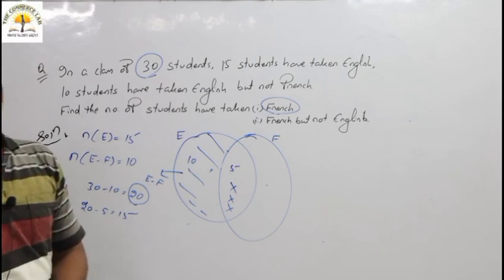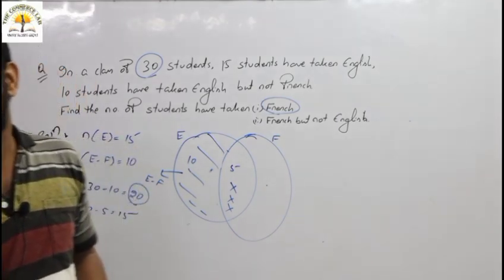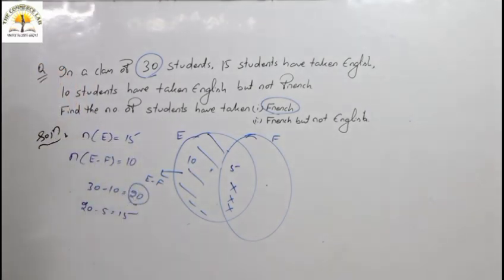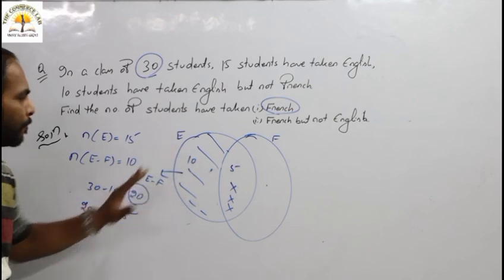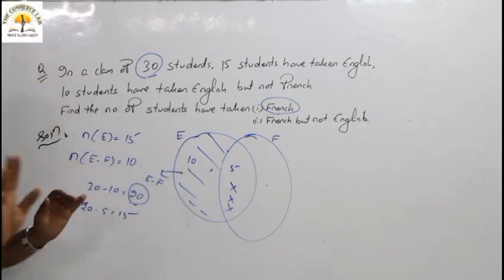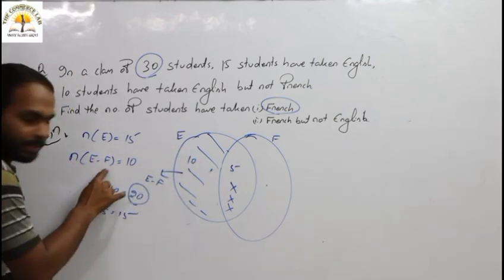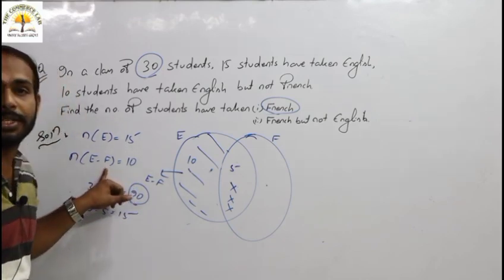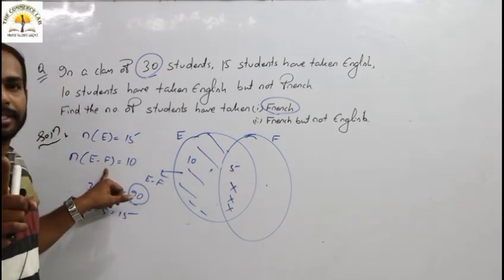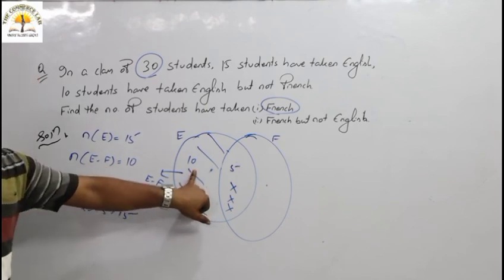So this is all about your set theory. Have you understood this question? First, E minus F is the students who have taken only English, not French. That is 10.